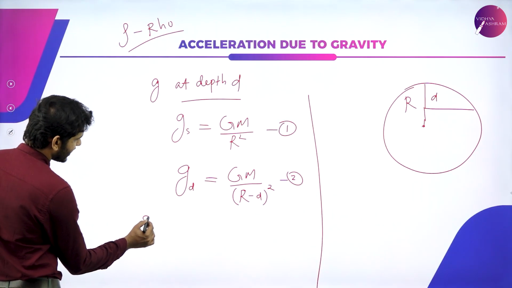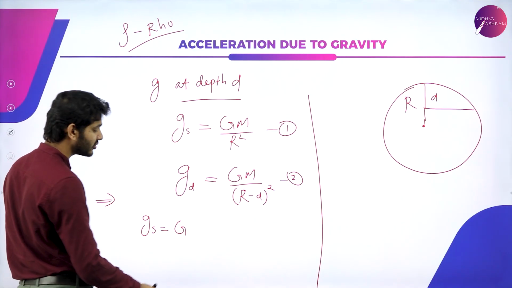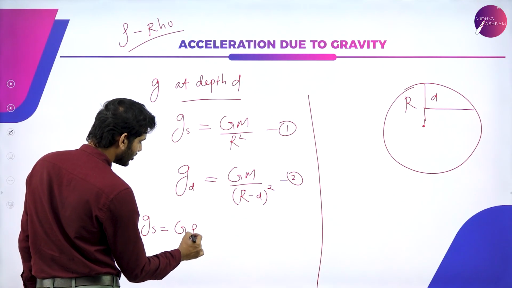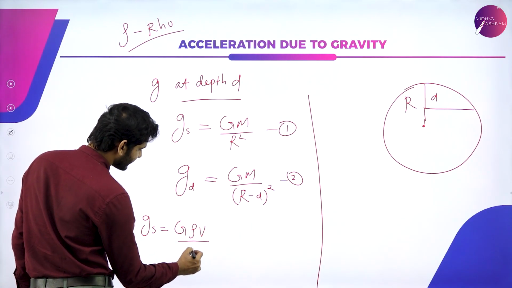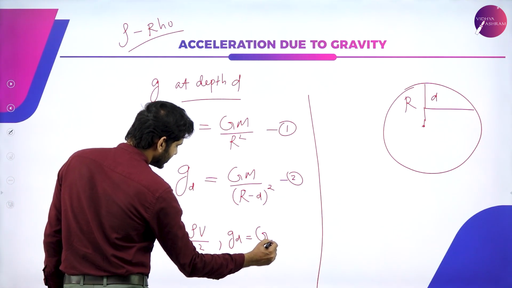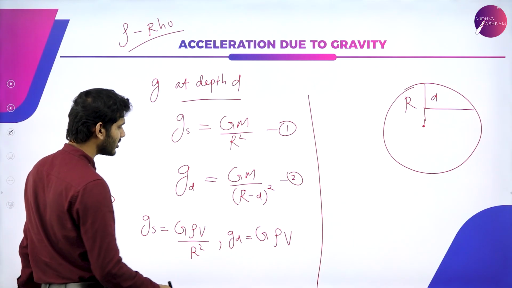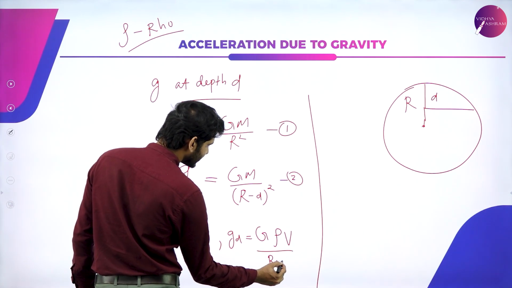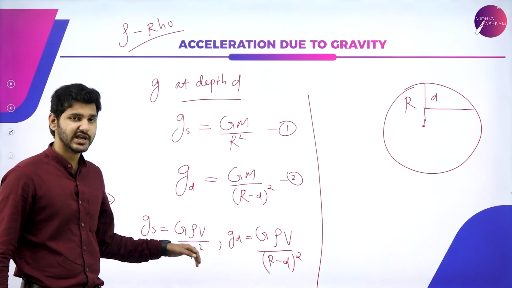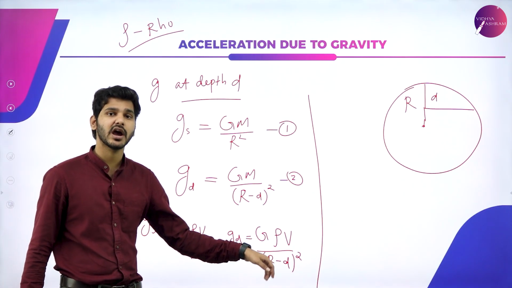So we can say that gs will become g into, instead of m, we are going to write rho times v divided by r square. Again, for gd also, we are going to write g rho times v, let's take this as volume number 2, divided by r minus d whole square. So this is gs, that is acceleration due to gravity at the surface, and this is acceleration due to gravity at a certain depth.